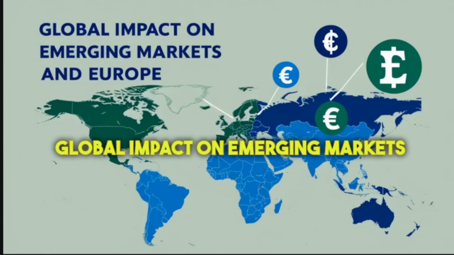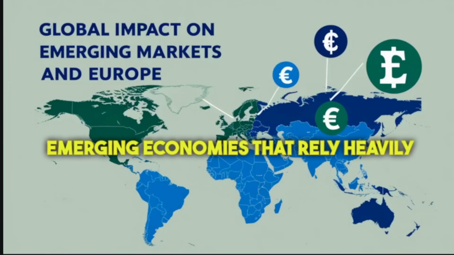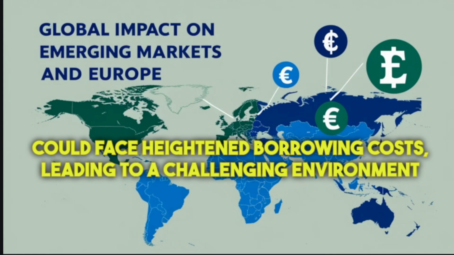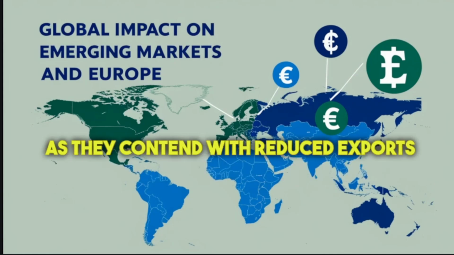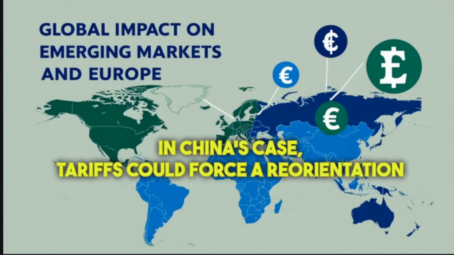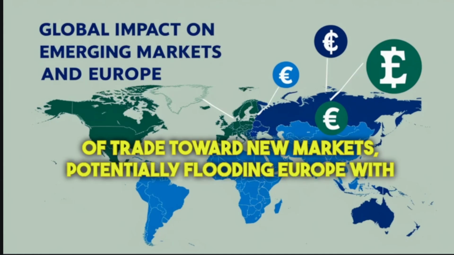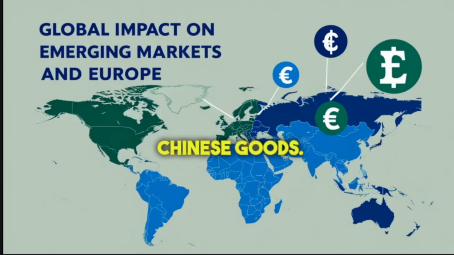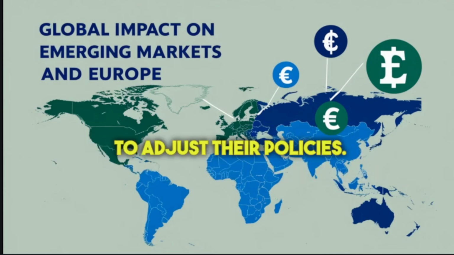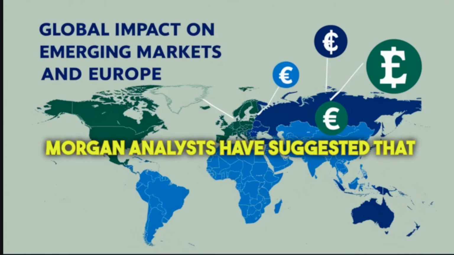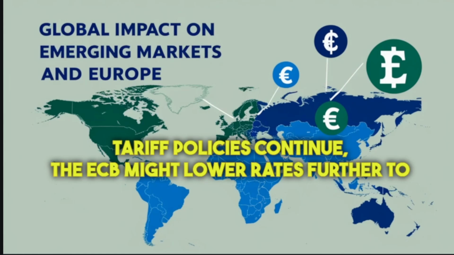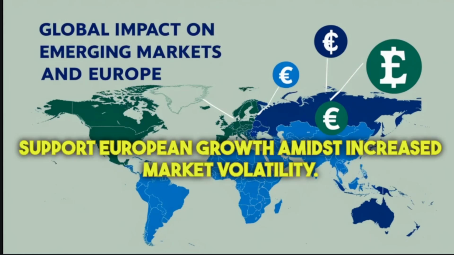Global impact on emerging markets and Europe. Emerging economies that rely heavily on dollar financing could face heightened borrowing costs, leading to a challenging environment as they contend with reduced exports and capital flight. In China's case, tariffs could force a reorientation of trade toward new markets, potentially flooding Europe with Chinese goods. This could lead European central banks, like the European Central Bank, ECB, to adjust their policies. J.P. Morgan analysts have suggested that if U.S. tariff policies continue, the ECB might lower rates further to support European growth amidst increased market volatility.